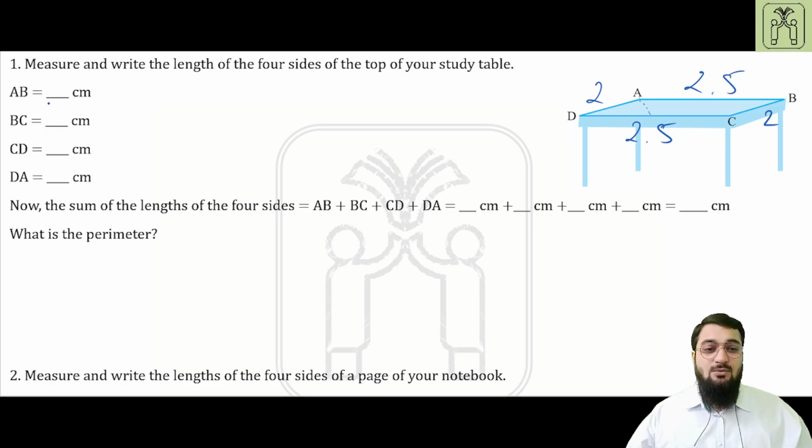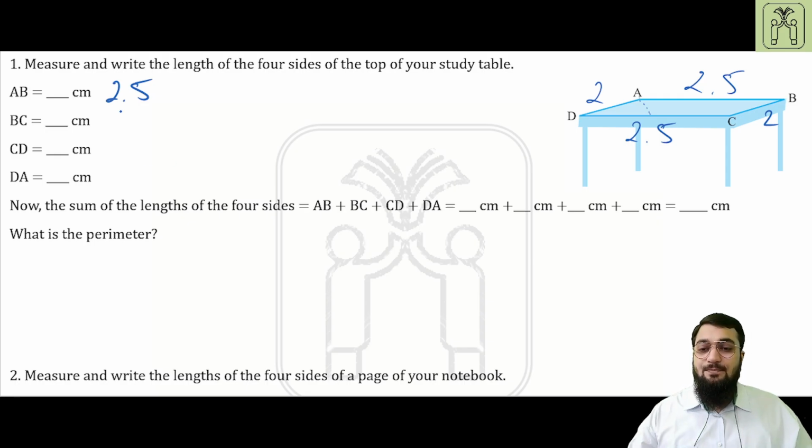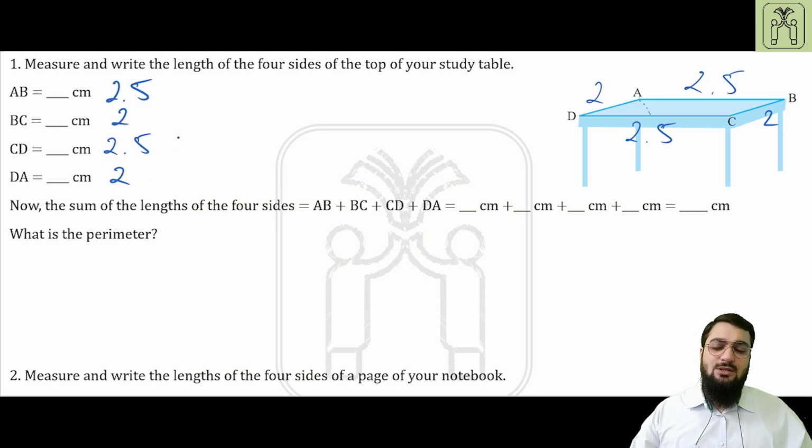Okay, so AB was found out to be 2.5 centimeter, BC was found out to be 2 centimeter, CD was found out to be 2.5 centimeter, and AD is found out to be 2 centimeter. These are just approximations. You can find the exact length using your scale or the divider, and then for the perimeter you can just add them up. So 5 plus 4 will give you 9 centimeter. That is an approximate value.